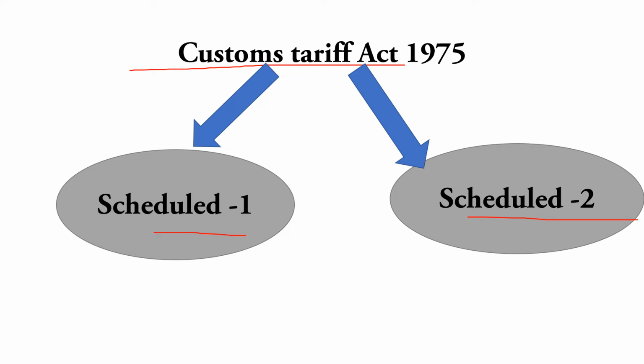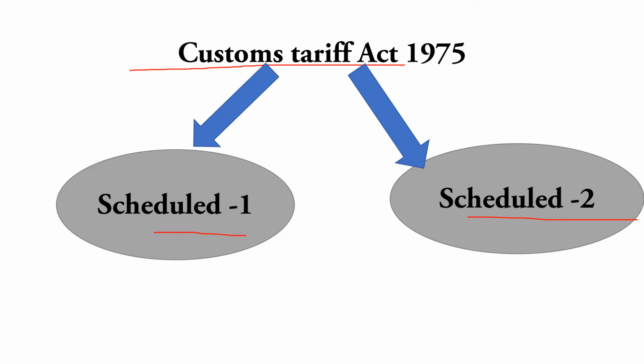Whenever any product gets imported from an outside country, for example, if I am importing any product from the USA or from Sri Lanka or from any outside country, I have to pay the import duty tax, right? And how much tax I have to pay is all given under Schedule 1. So Schedule 1 deals with only the import product. And Schedule 2 deals with the export product or the export charges which we are going to pay is given under Schedule 2.